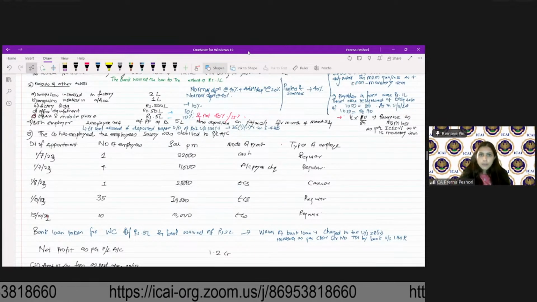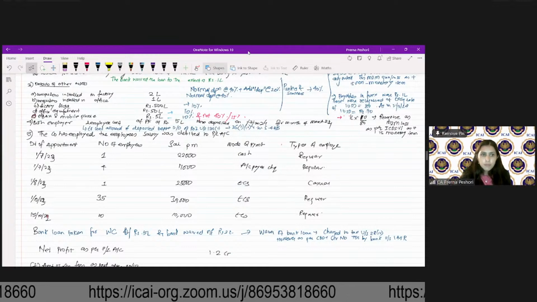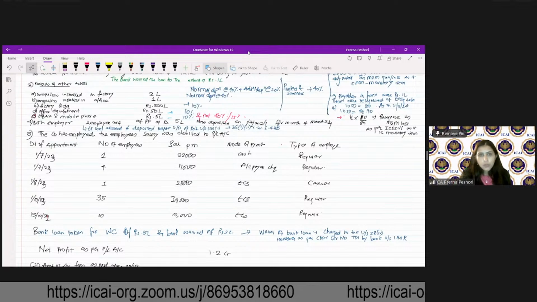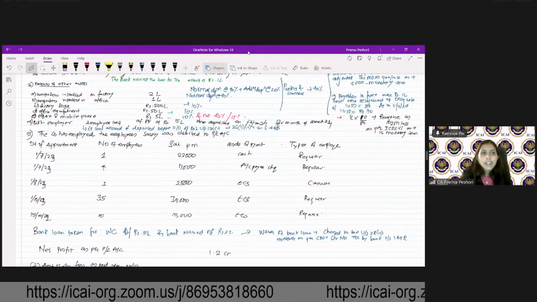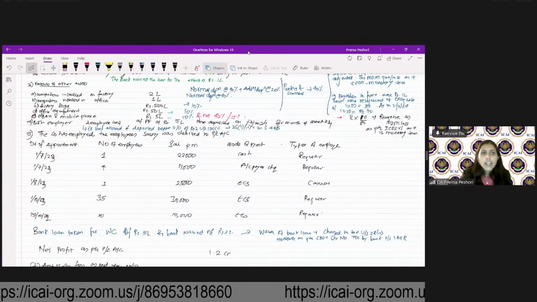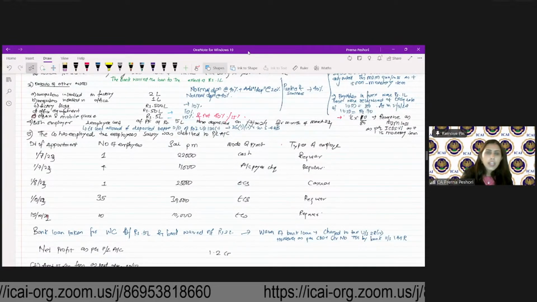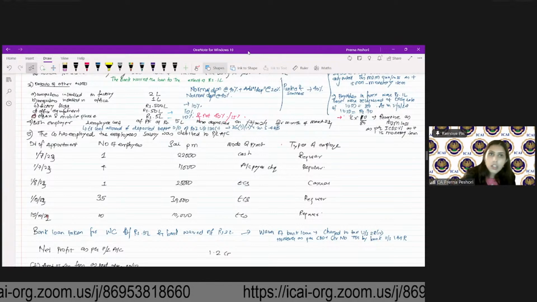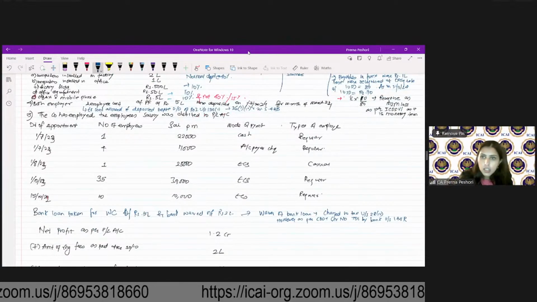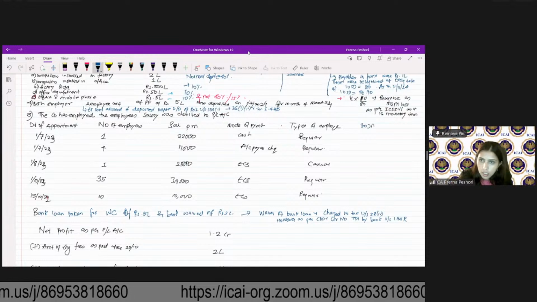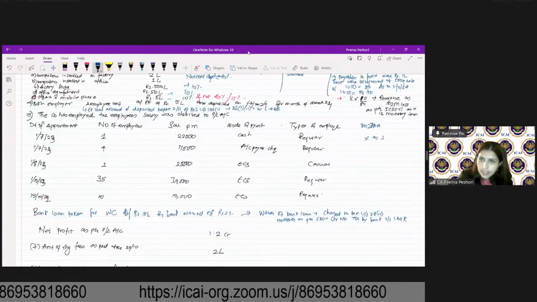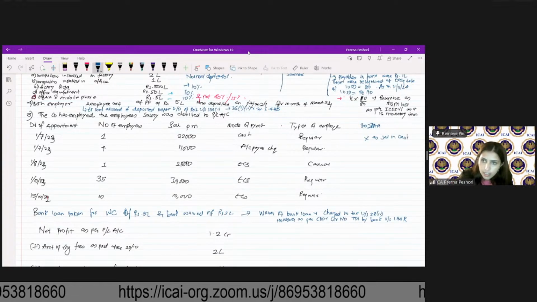Whether you will give the benefit? No, because this salary is paid in cash. So if the salary is paid in cash, you will not give any deduction over here. Okay. So here I will write no as salaries in cash.